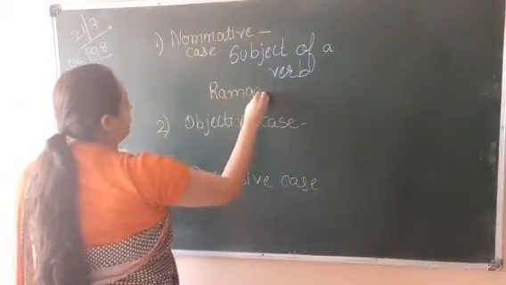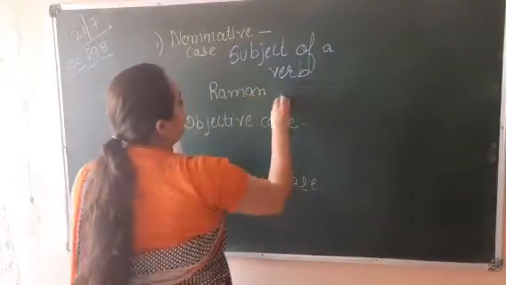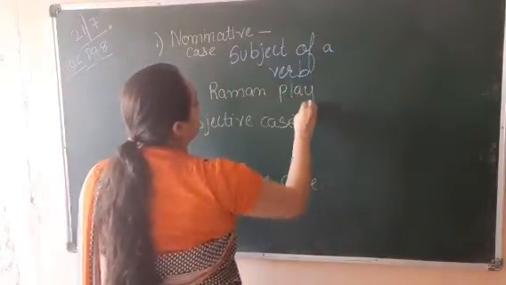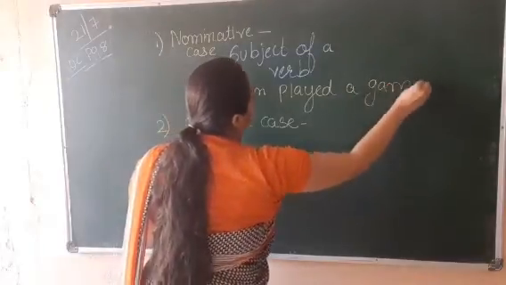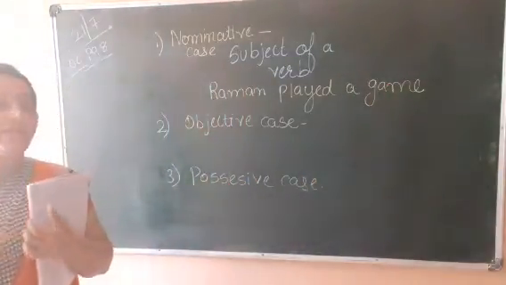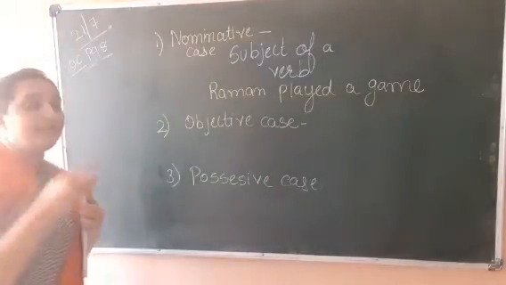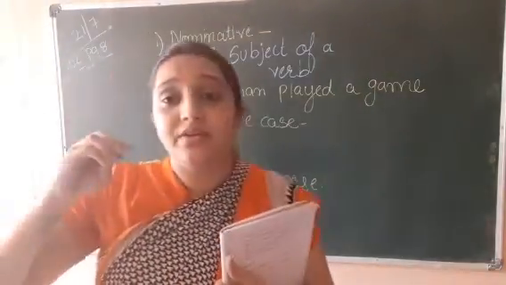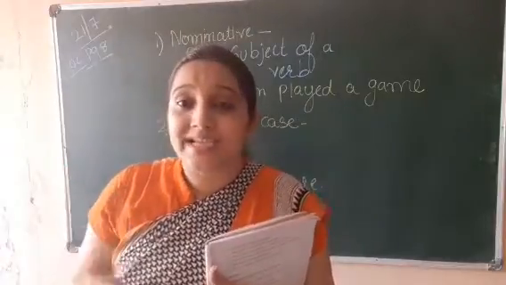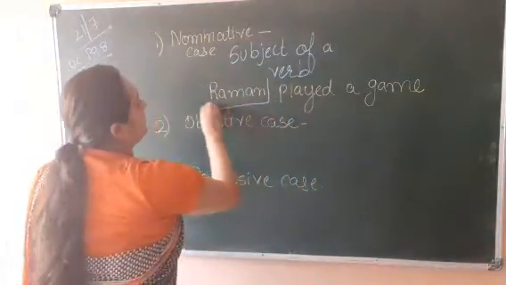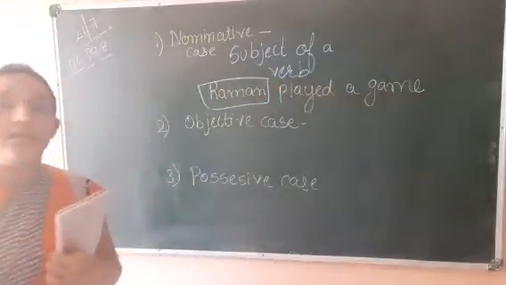Raman played a game. Okay, now here, if in this example I am asking which case is Raman, which case is Raman.